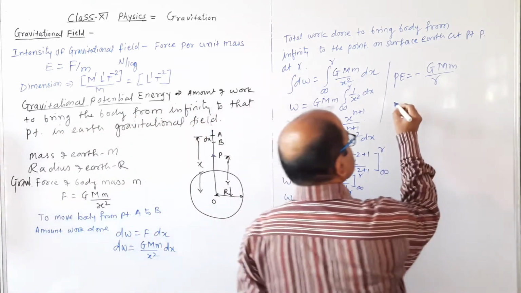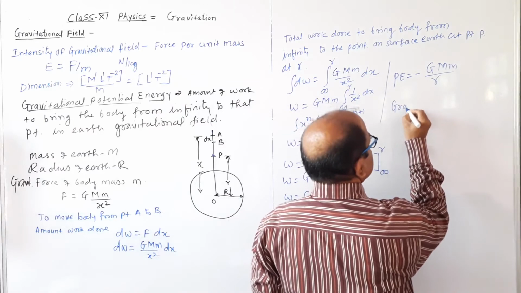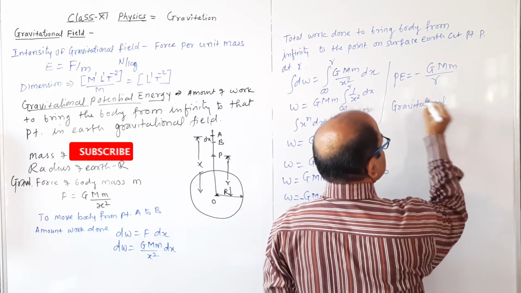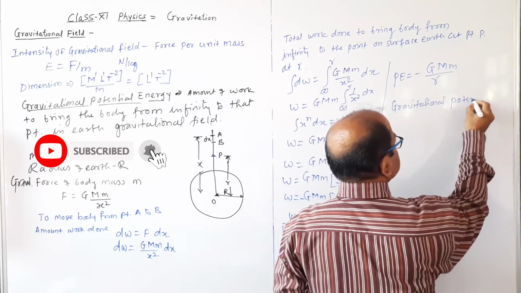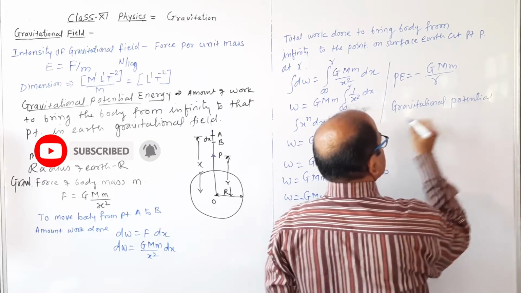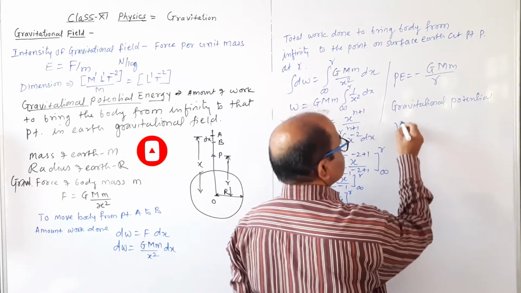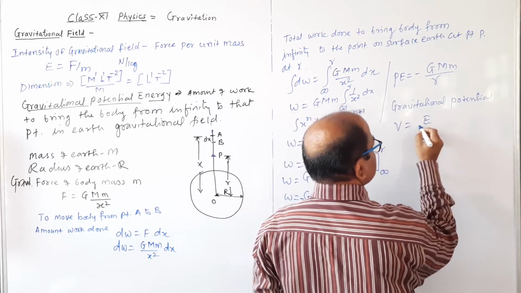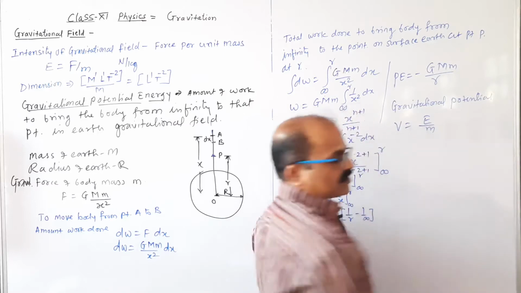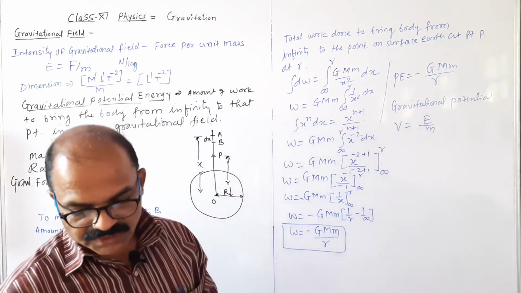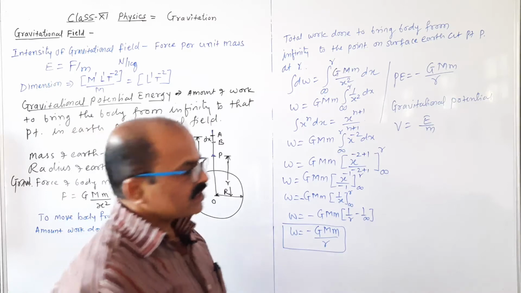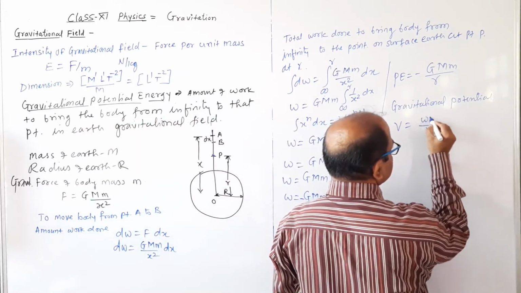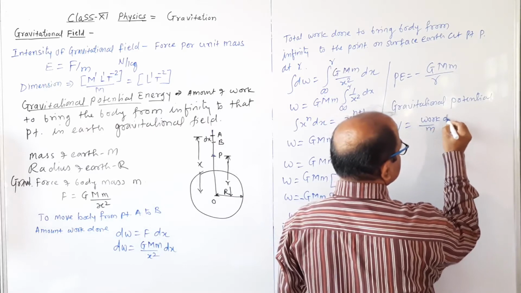And gravitational potential V is equal to, this is energy, gravitational energy per unit mass, या work done, energy बोलने से पूछे work done per unit mass.